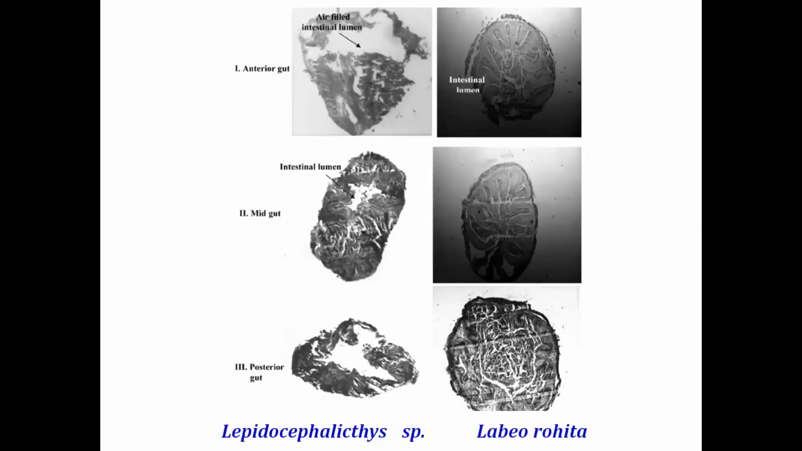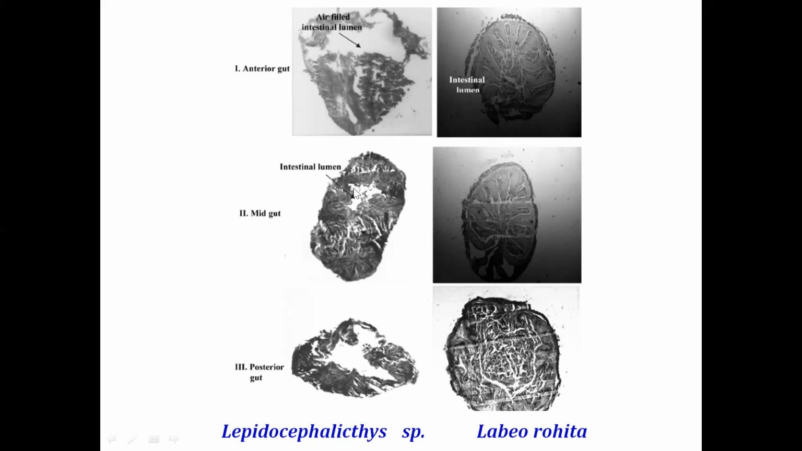Here is a histological comparison. This is the gut of the fish which uses the gut as an air breathing organ, and this is the intestinal histology of Labeo rohita, which doesn't have the gut or intestine as a respiratory air breathing organ. Here is a filled lumen, but in the Lepidocephalichthys species the gut is totally empty. It has a huge lumen, whether in the foregut, mid gut, or hind gut. There is a huge empty space.